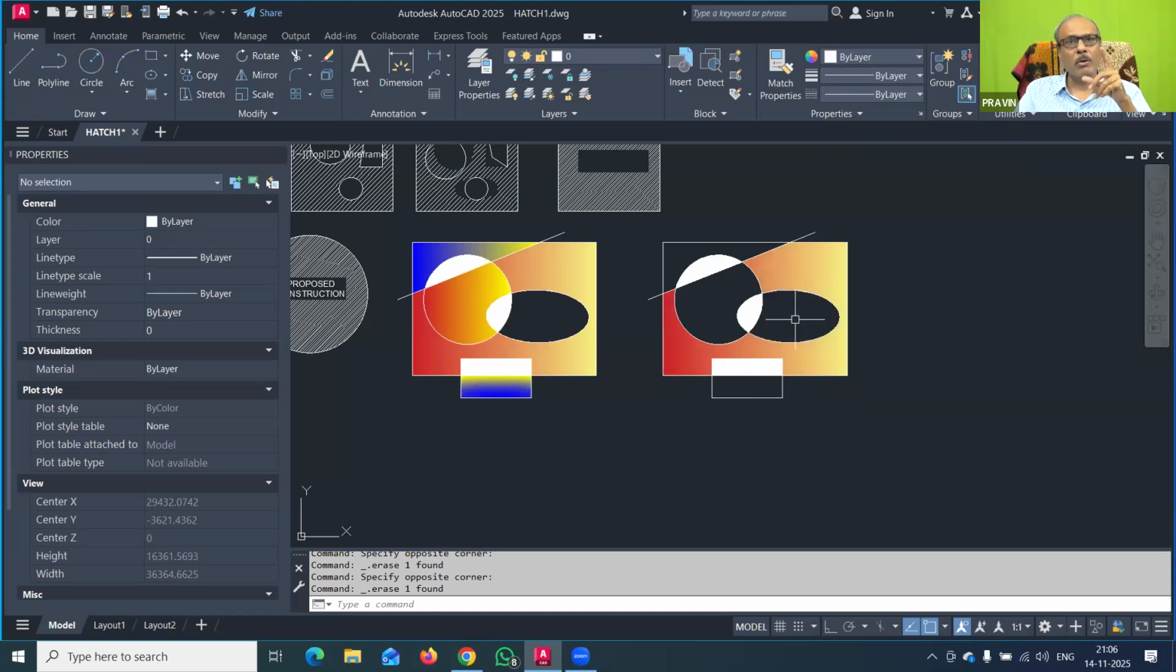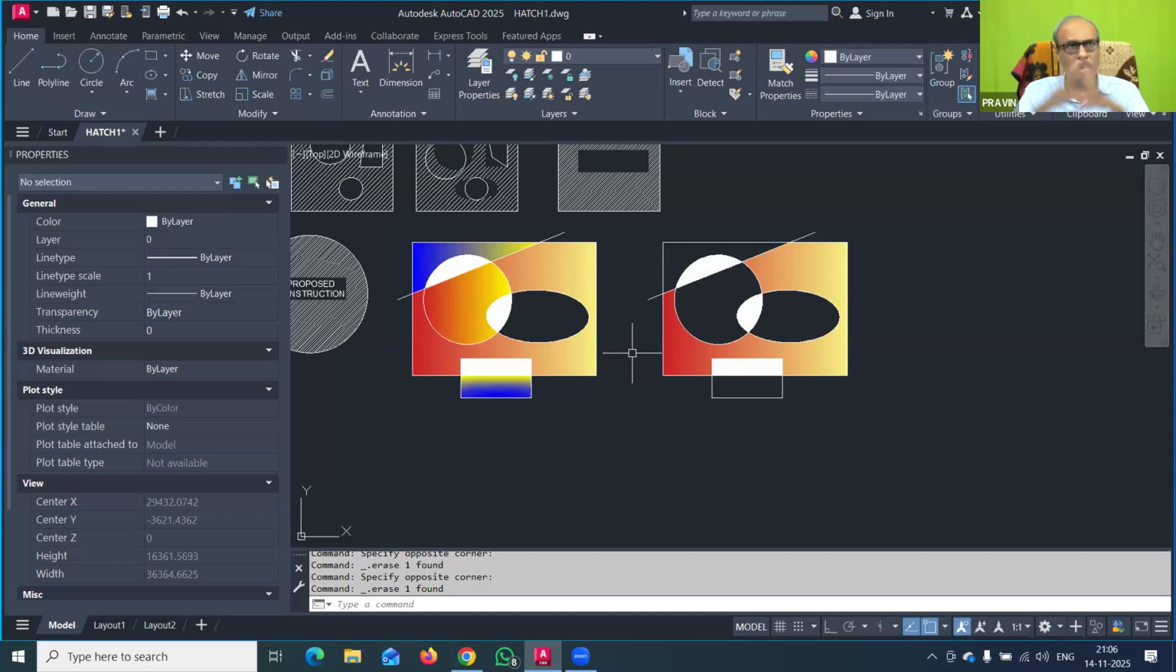But here we have selected 4 pick points at a time, so all the hatch patterns got attached to each other. So that difference you also have to remember while using the hatch command. I hope that you have learned a very important thing about the hatch command that is not generally taught in most of the AutoCAD classes.